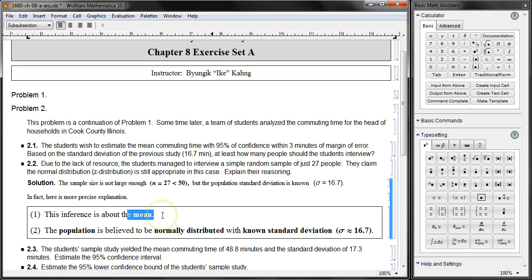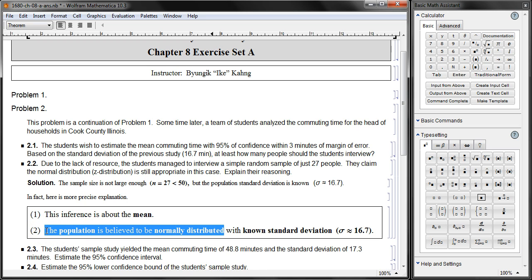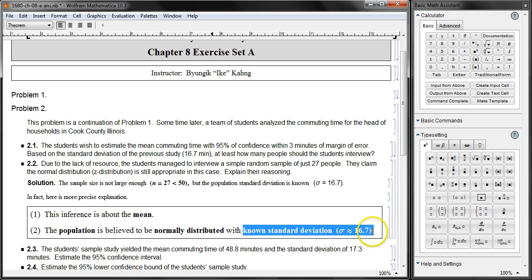It has to be about the mean, and the population is believed to be normally distributed, the original population's commute time distribution, with known standard deviation, and 16.7 minutes came from the previous study, status quo. So we'll just accept the status quo as the standard deviation of the population. That's a pretty usual thing to do in statistics.